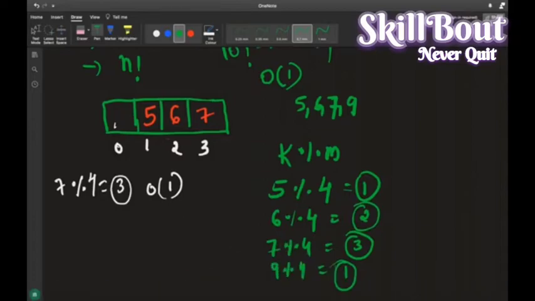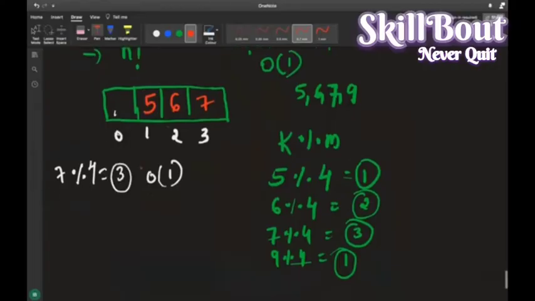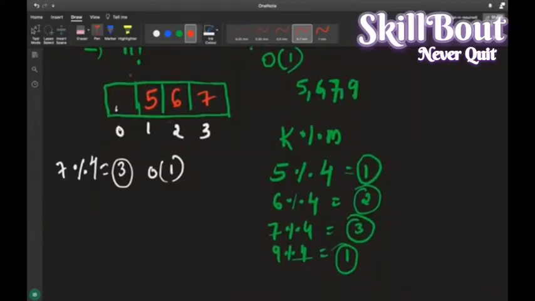What this 1 indicates is: I want to go to 1 and store 9, right? But here you already have 5. This is what is called a collision. This is the problem that comes up. How did they overcome it? Later they thought of one theory, something like this.